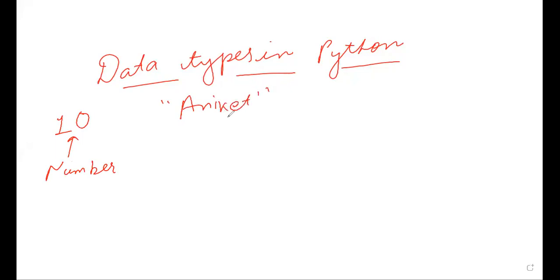Is it a string, set of characters, or a number, or decimal number? Sir, it is a string. It is a set of characters. If I write 10.5, is this a number or decimal? Sir, it is a decimal.